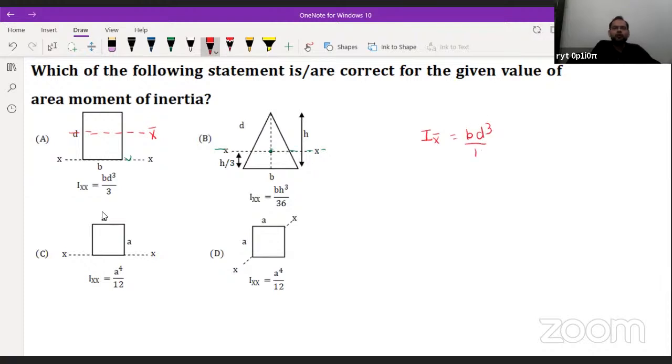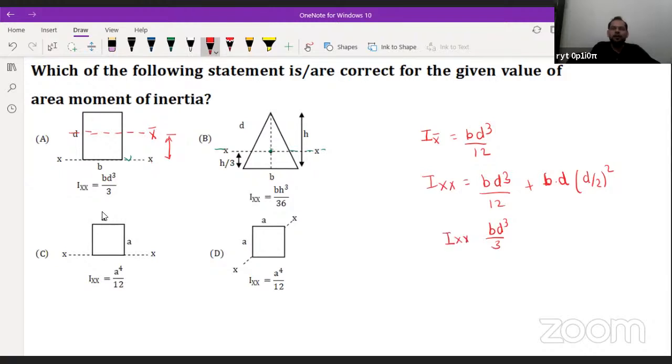But if you want to calculate about x, what will you do? Definitely we will have to use the parallel axis theorem. So bd cubed by 12 plus the area of the rectangle, which is b into d, and we are shifting at a distance of d by 2, whole squared. From here you will get bd cubed by 3. That means this option is correct only.